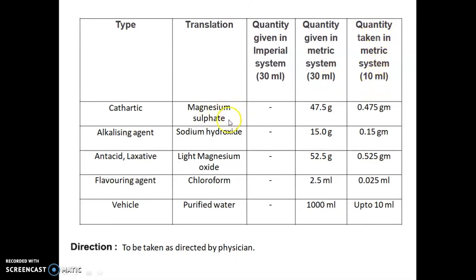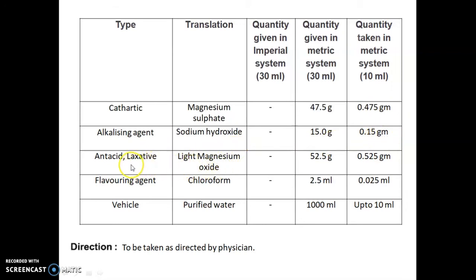So first of all, magnesium sulfate is used as a cathartic. Quantity given in the metric system is 47.5 gram. Multiply this with 0.01 as a factor, so we will get 0.475 gram. Sodium hydroxide is used as an alkalizing agent. Quantity given 15 gram. Quantity taken for 10 ml is 0.15 gram.